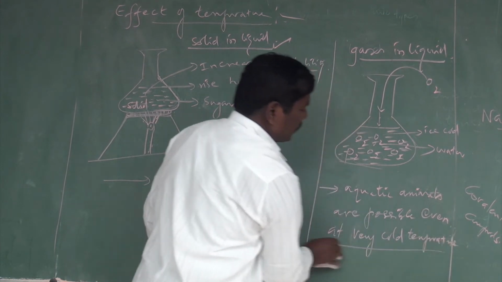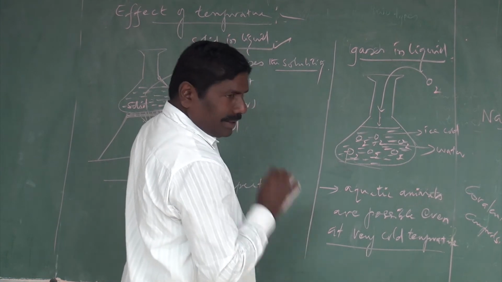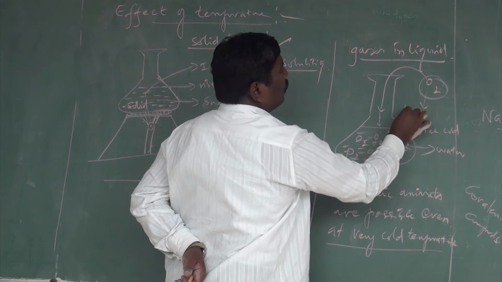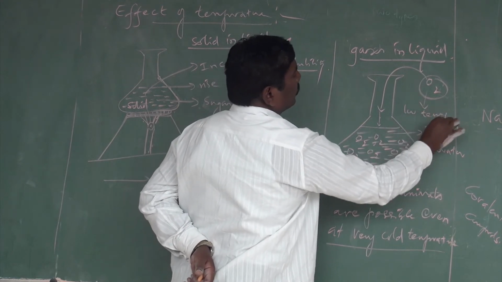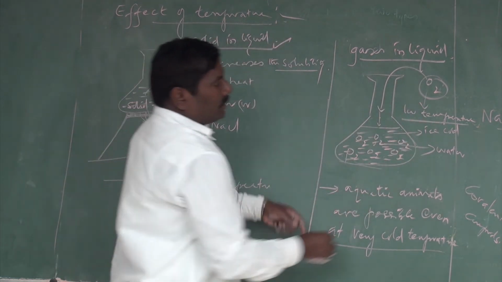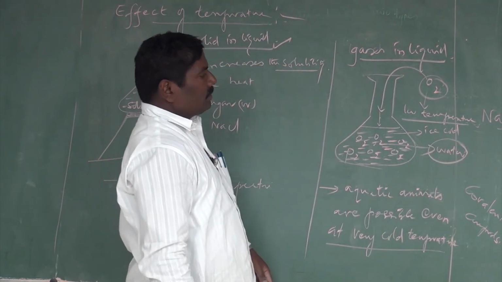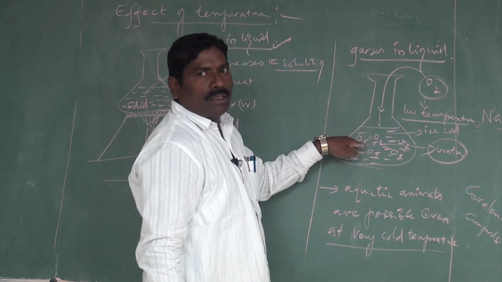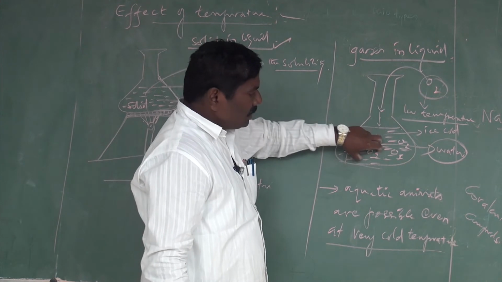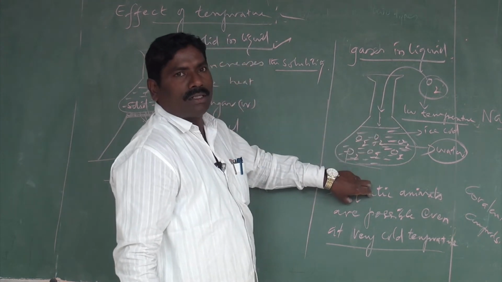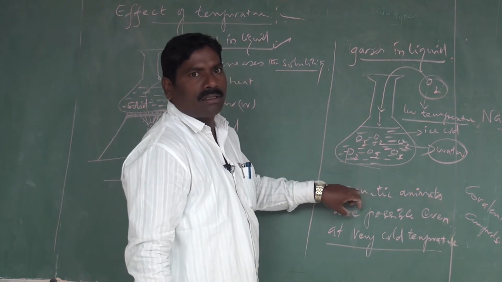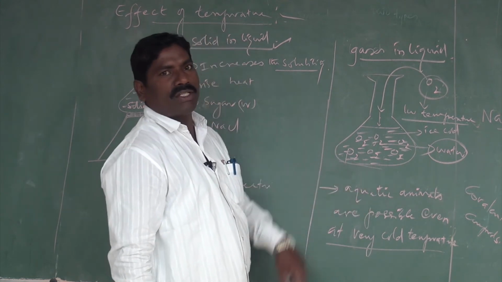Very cold temperatures. That is what you want to know: gas dissolves at low temperatures. So what's the point here? The water is the solvent, and oxygen is the solute, and this forms a solution. These solutions are essential. These solutions are used for the living of the aquatic animals which live in these very cold regions.